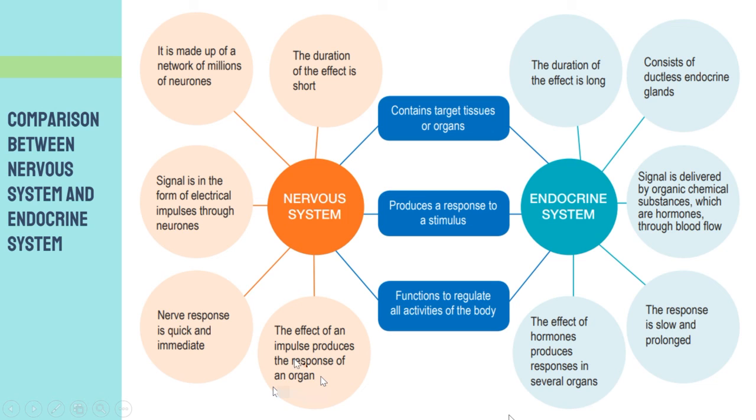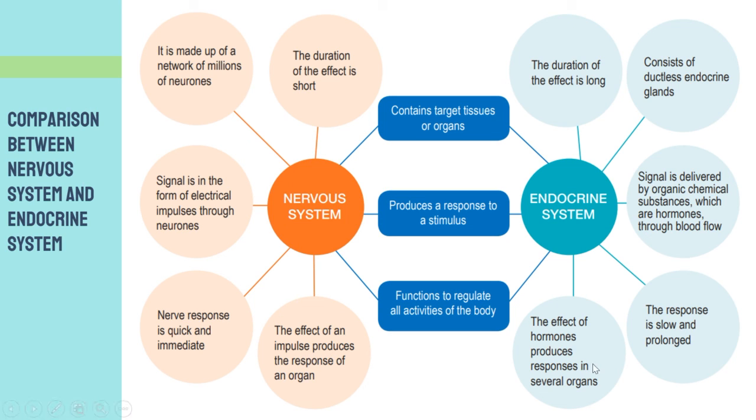But in the endocrine system, the effect of hormones produces response in several organs, not just one organ. But in the nervous system, the effect of the impulse just produces a response in one organ only.